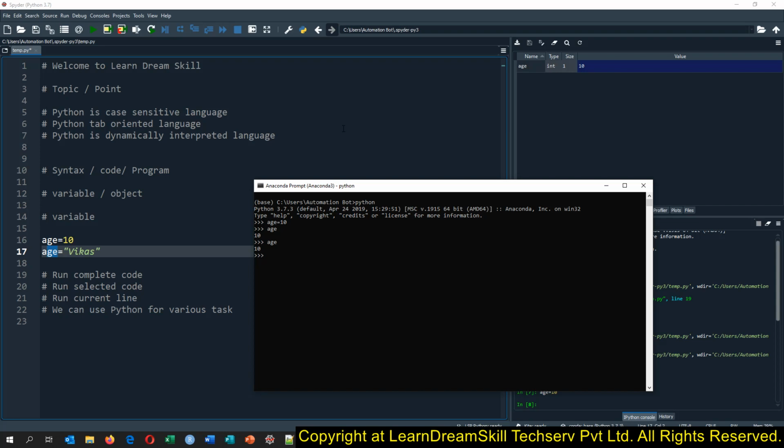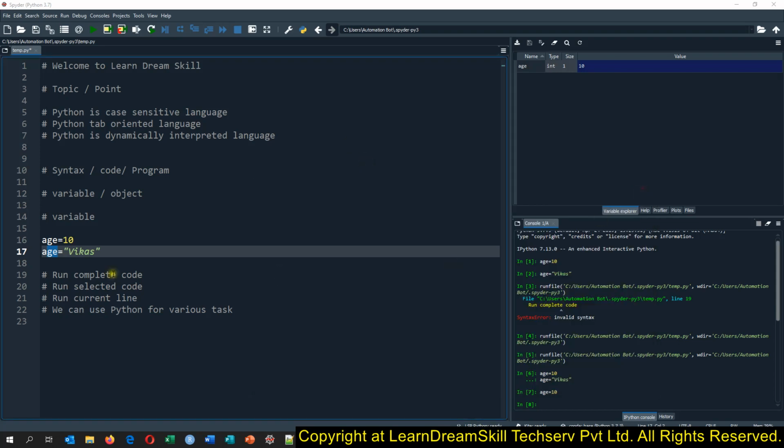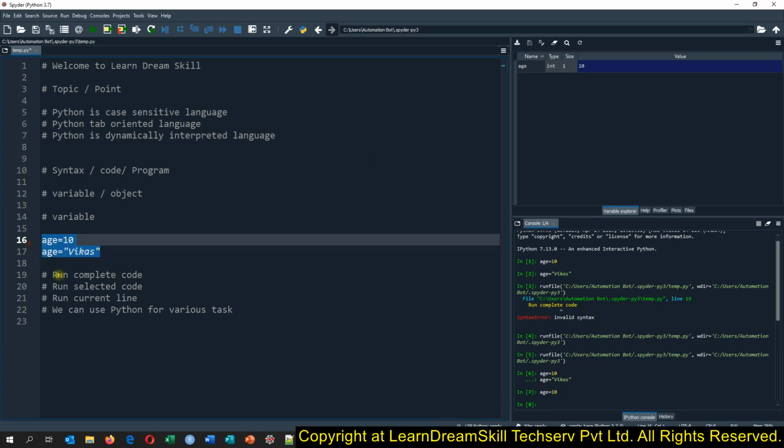There are lots of other editors as well which you can use to learn Python, but these are the standard editors which lots of people use. And that is how we can create our object as well.